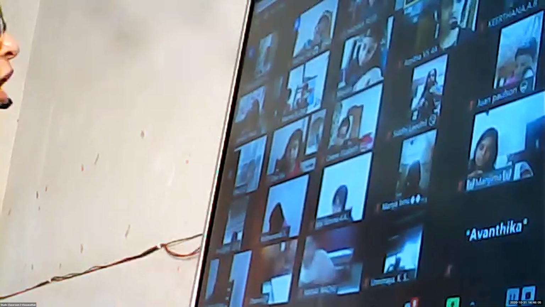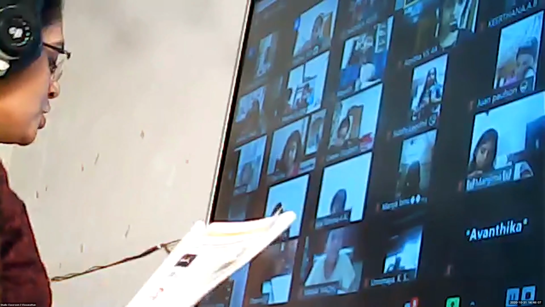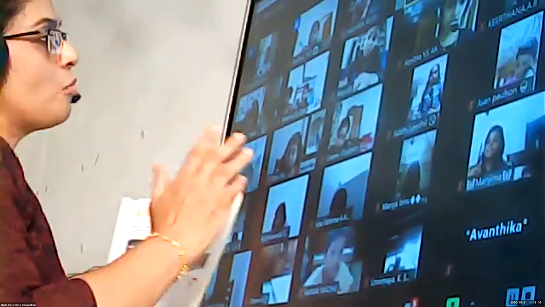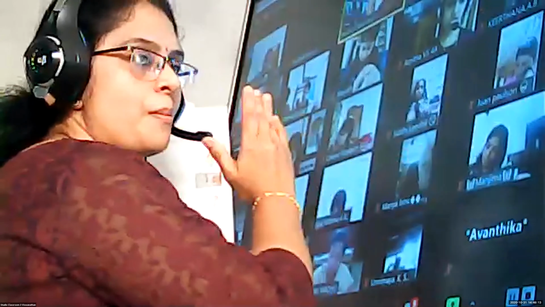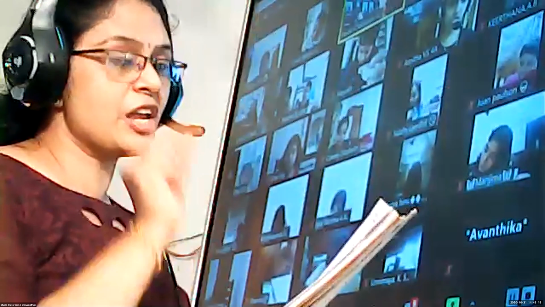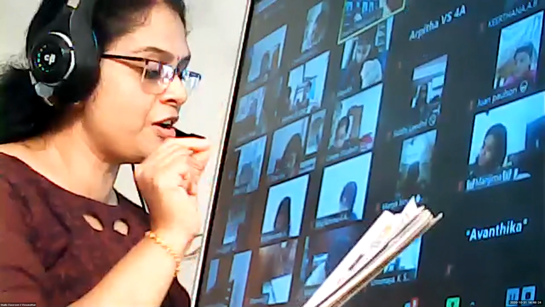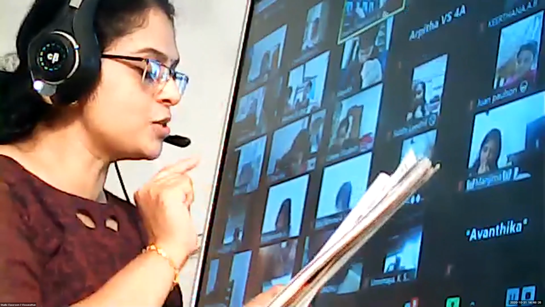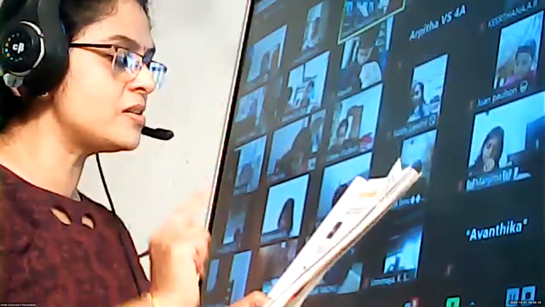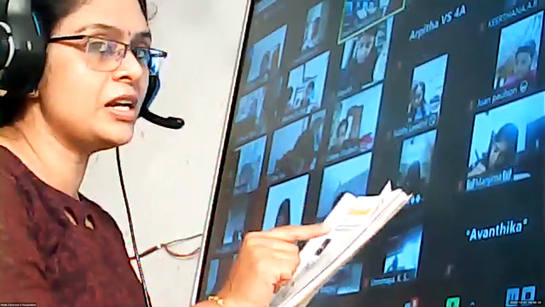I hope you all know how to do the crossword puzzle. Crossword puzzles normally come in two directions. One is across. Across means from left to right. And then from top to bottom, down. You have to look at the numbers given in the boxes. You can see the numbers 1, 2, 3, 4, 5 in different boxes. So the first one, nice to listen to, the answer is music, and it is already done.